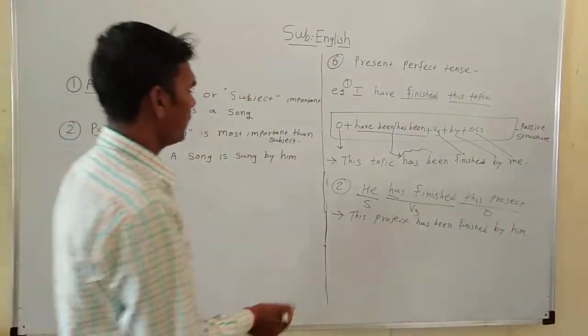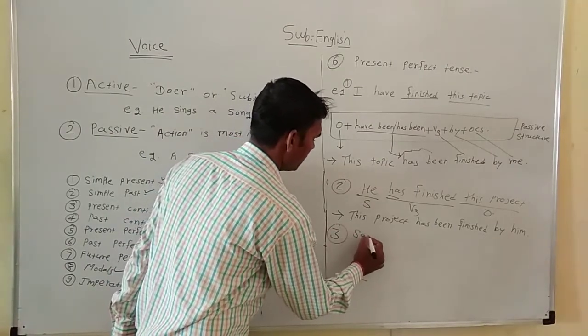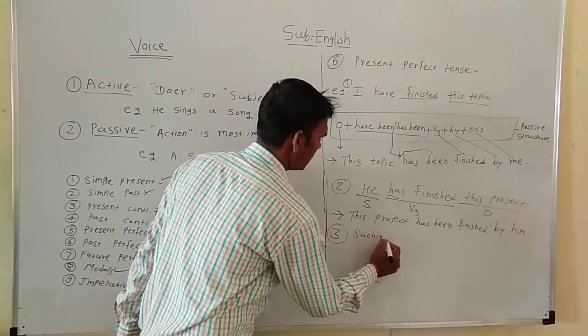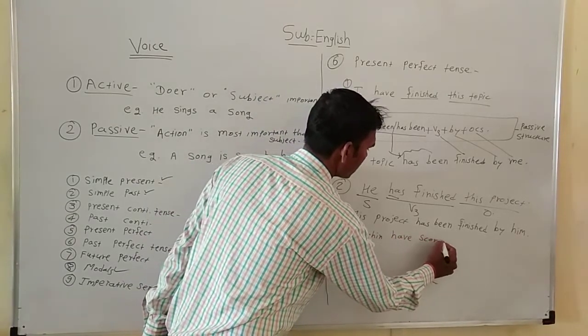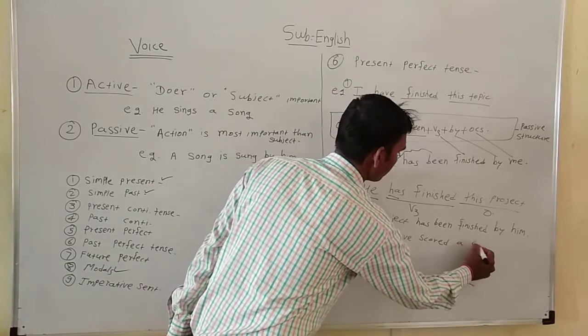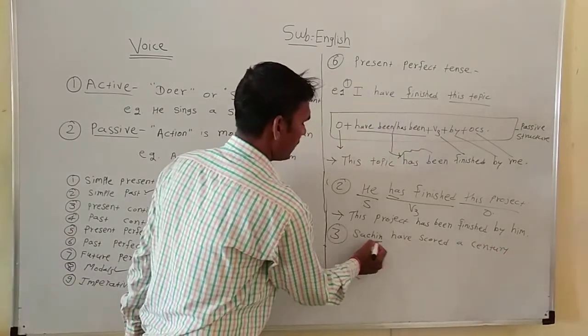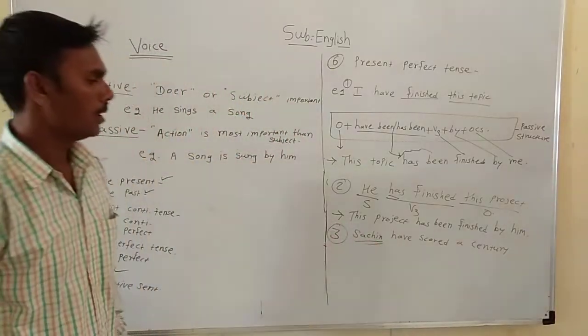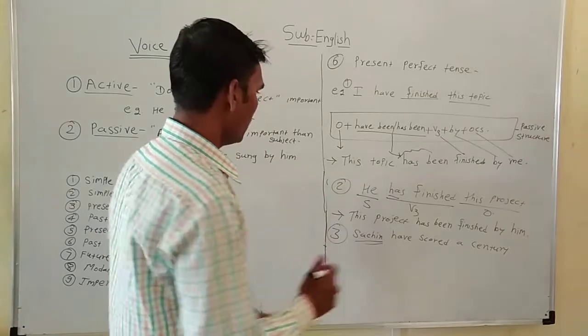Let's see another example, third example. Sachin has scored a century. There is a name given, so we use the same name after by.